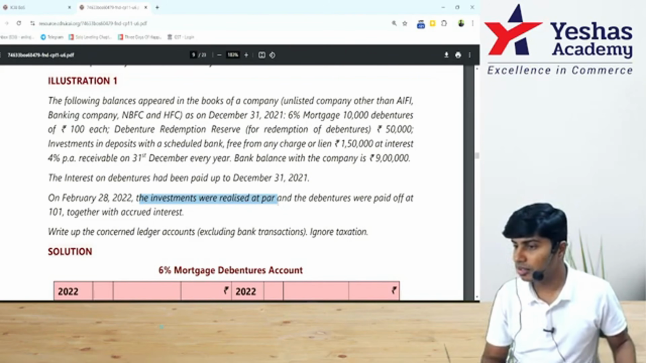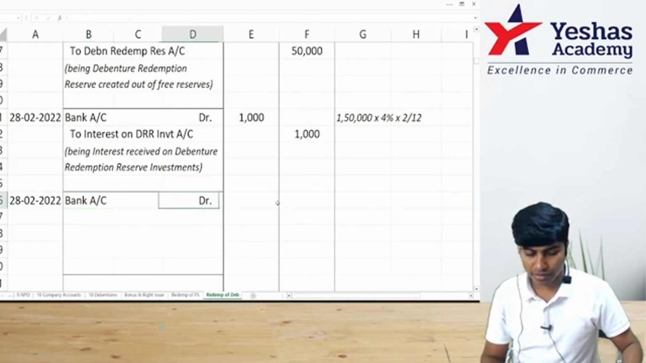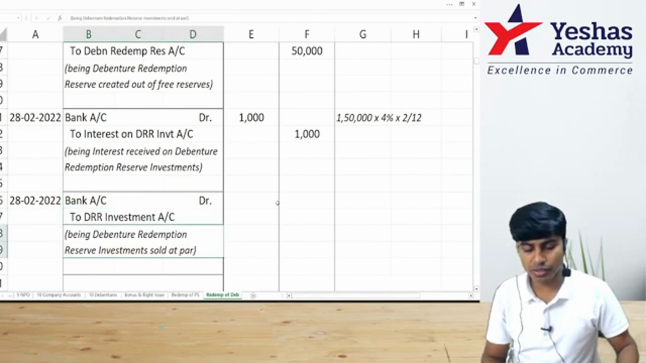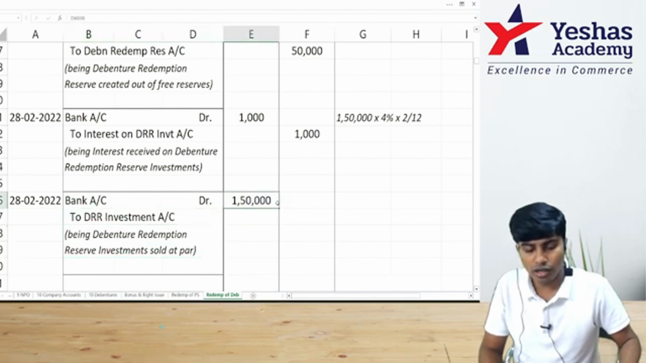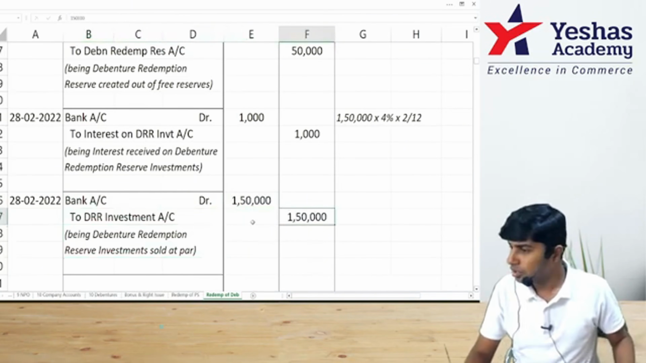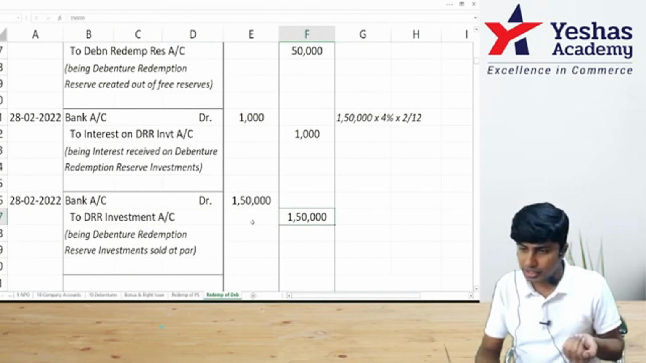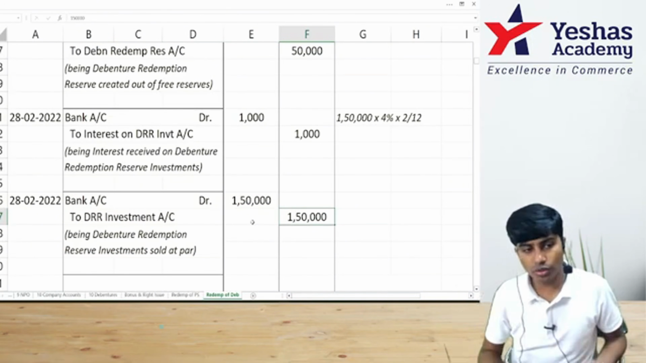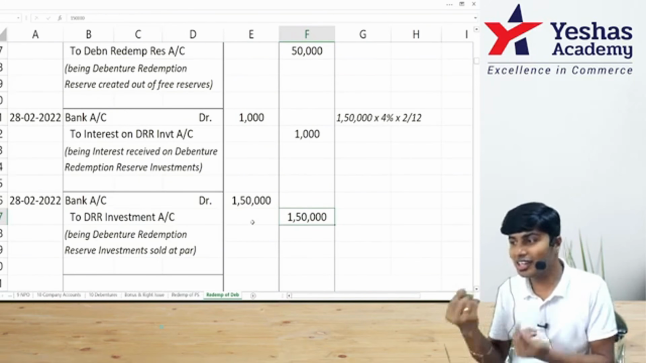What is the entry when you sell? Bank account debit to DRR investments. Being DRR investments sold at par. How much? 1,50,000, 1,50,000. You received interest and then you sold the DRR investments. Now what do you do? You pay interest and then redeem the debentures.